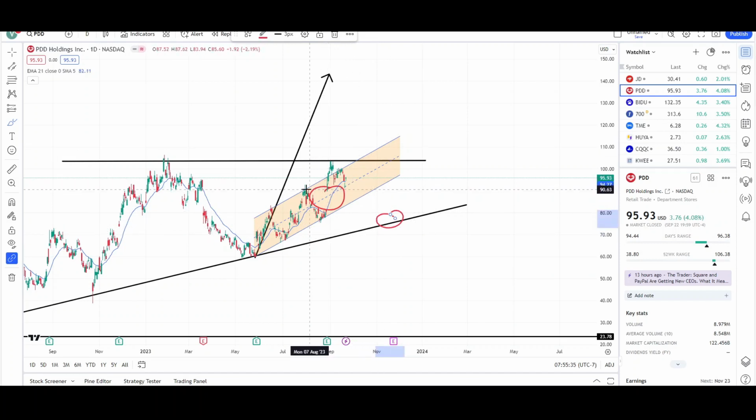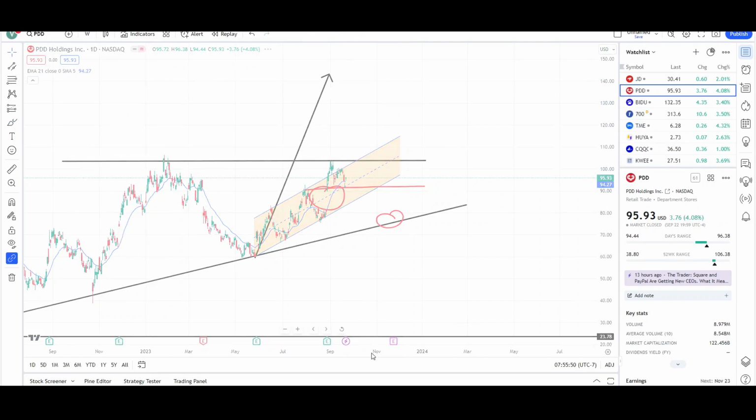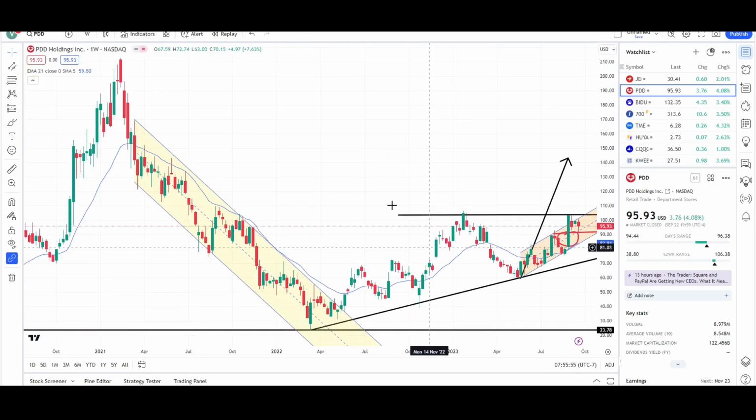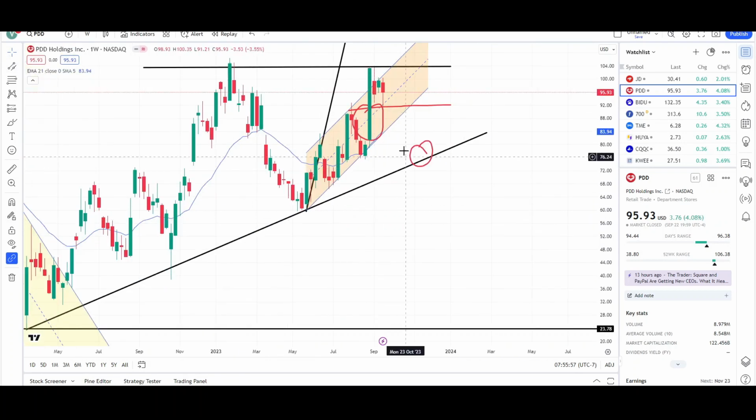If price does somehow manage to stay above this $90 level, then there's a good chance it will break through that 103 level to move up higher to the 142. So that's how I'm looking at Pinduoduo. Weekly chart shows that price is a little overextended from the EMA, so we can pull back to that.